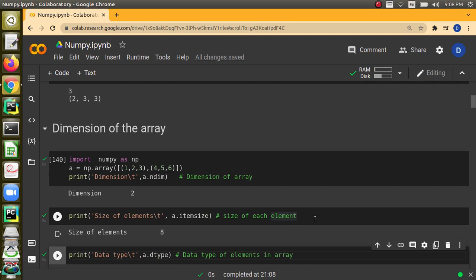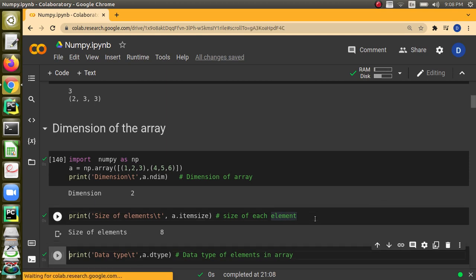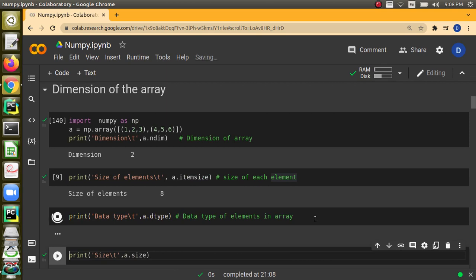And we have got an item size as we used it in the beginning of the session. Item size will tell how many bytes will be allocated for each element in the array. So we can see that 8 bytes will be allocated, and dtype is going to tell what is the data type that is going to be for each element.